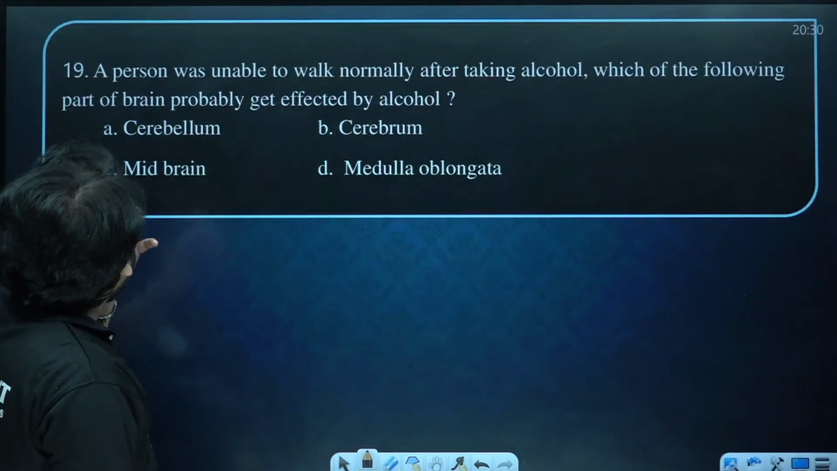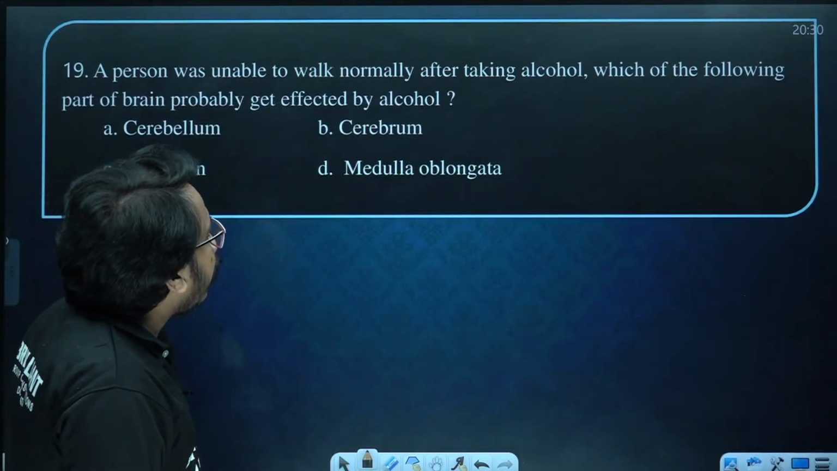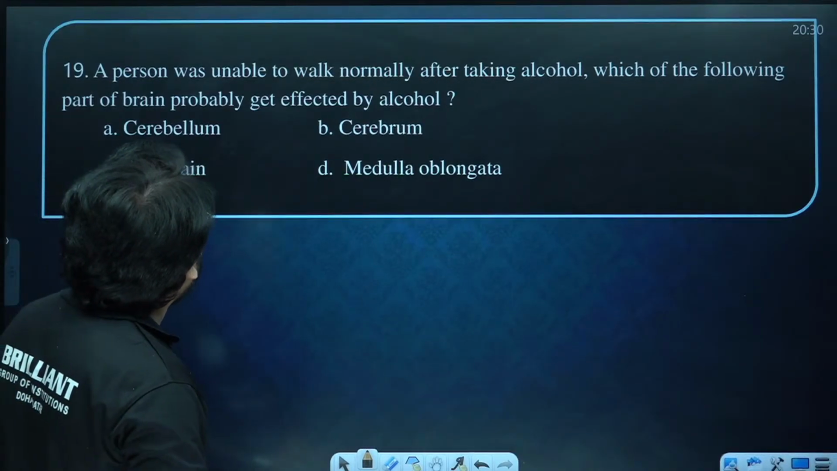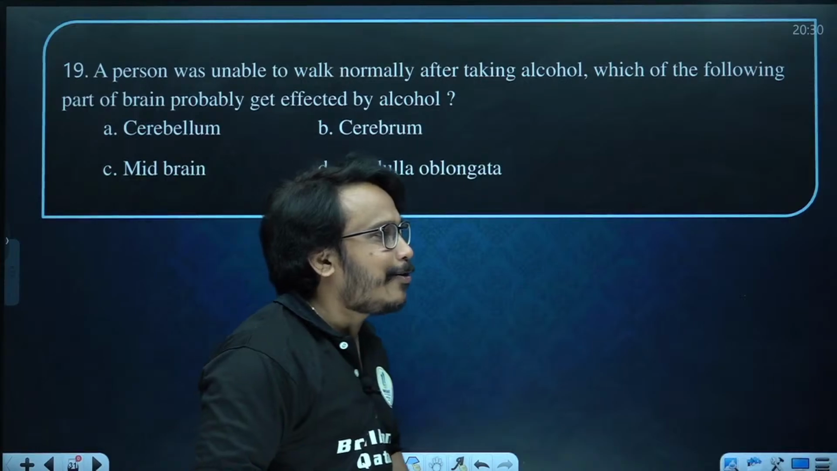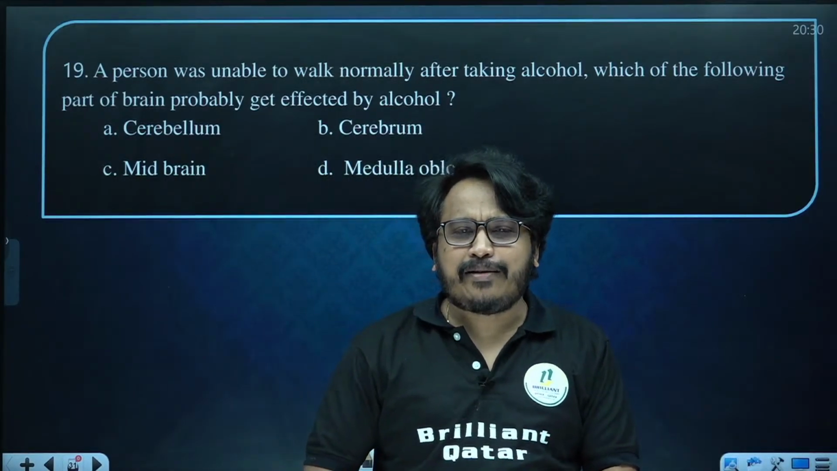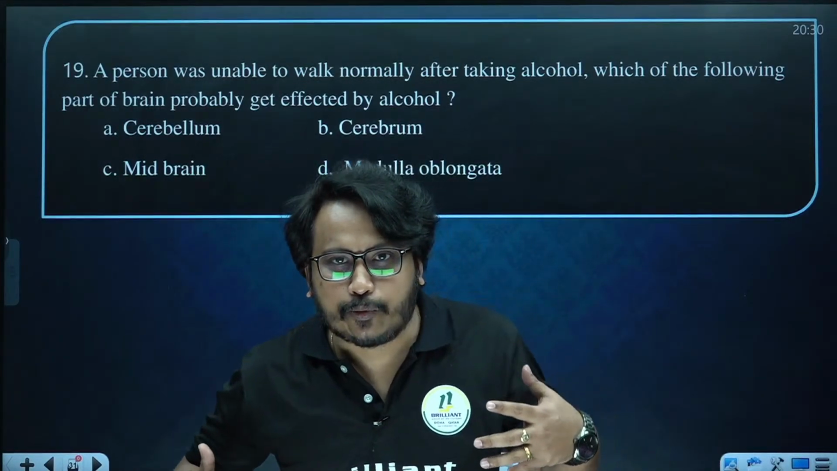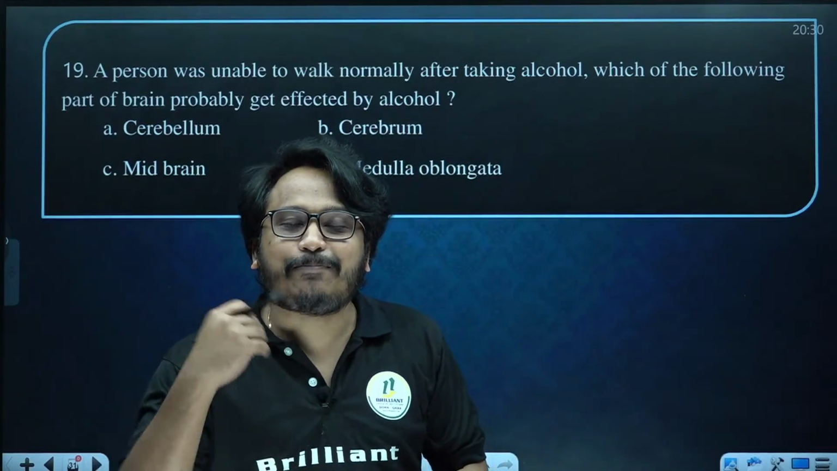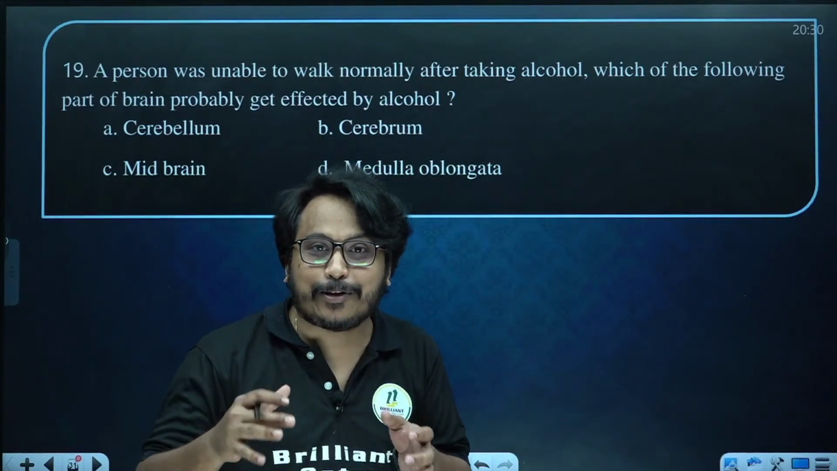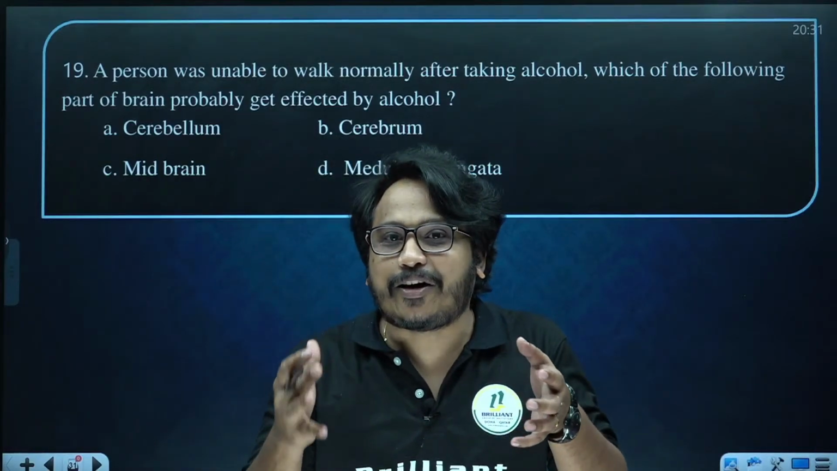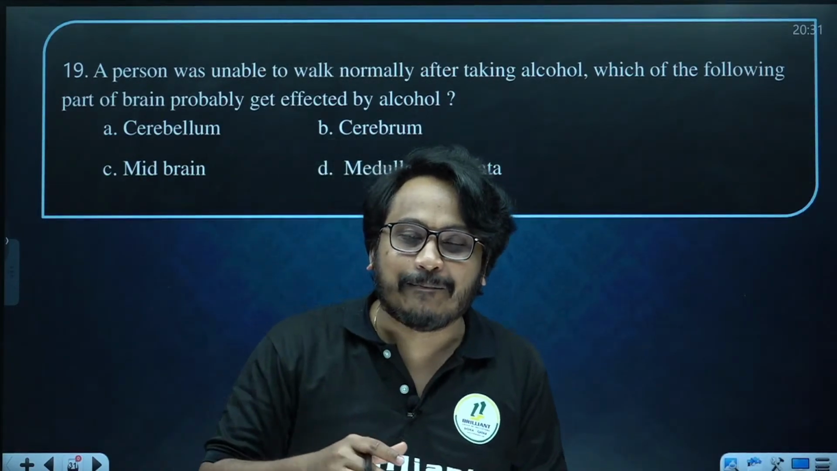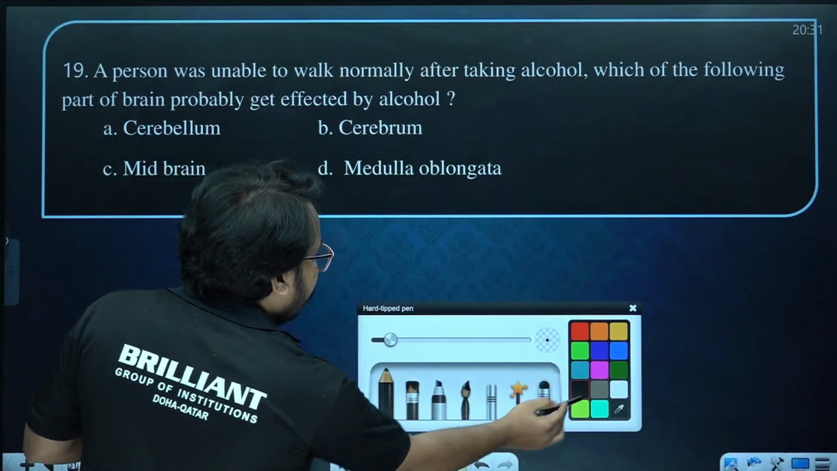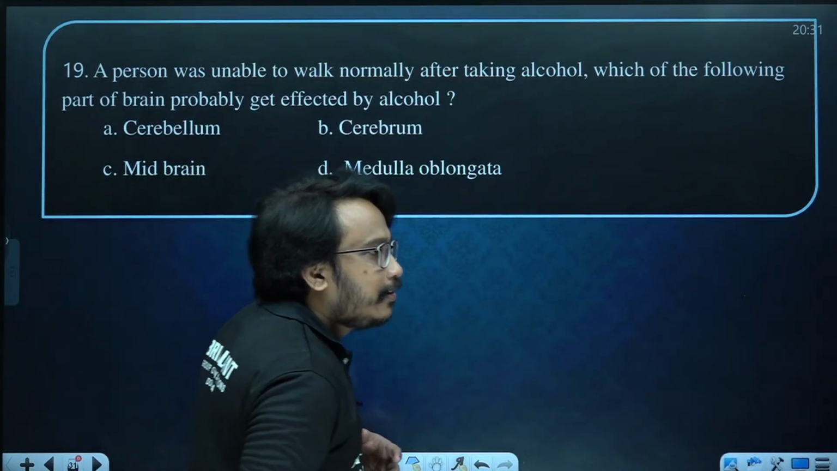Now the next one: a person was unable to walk normally after taking alcohol. Which of the following parts of the brain is probably affected by alcohol? Can you tell? What can be the reason why he is not able to walk properly? He is actually moving a lot, he is going to fall and all. Which part of the brain is getting affected? Or the person is trying to ride a cycle but is not able to ride the cycle properly. He is falling. Why? Which part of the brain is affected? Rahul, Vijay, what can be the answer?